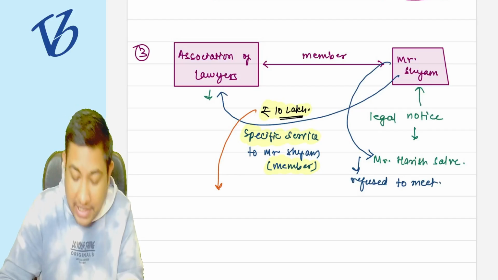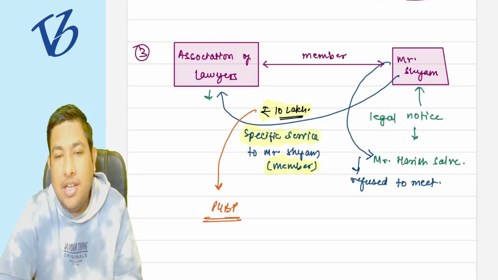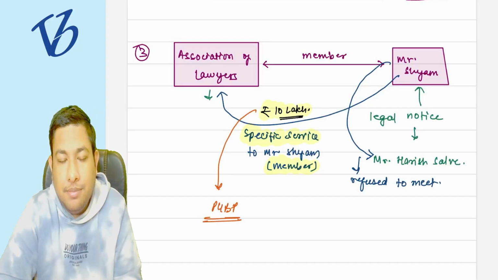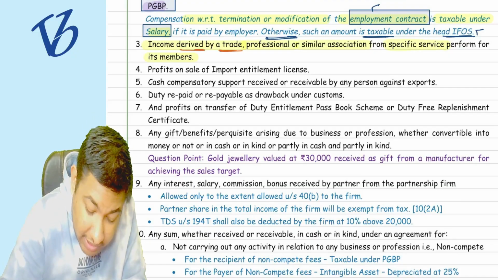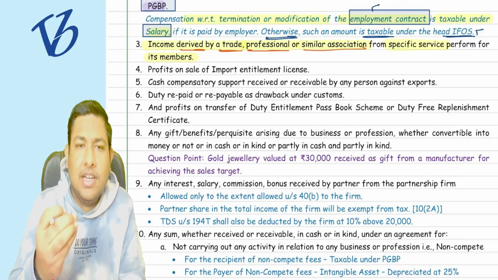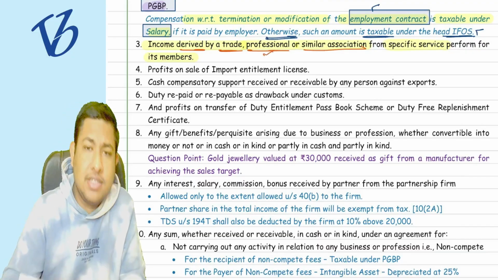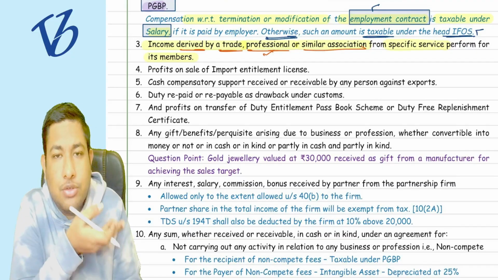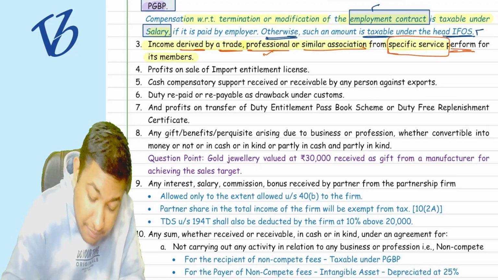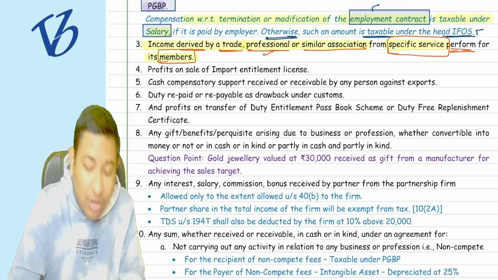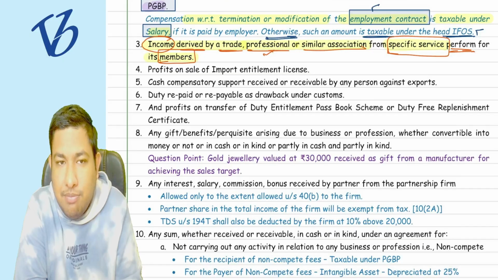This 10 lakh is going to be taxable under the head of PGBP. Understood or not? See, income derived by a trade or professional or similar association, we have seen the professional association, that is the association of the lawyers, for specific services performed for its member, whatever income they are earning from it is going to be taxed under the head of PGBP.